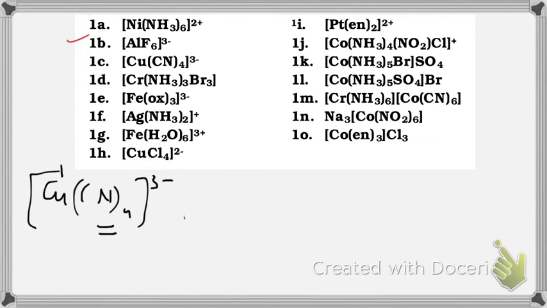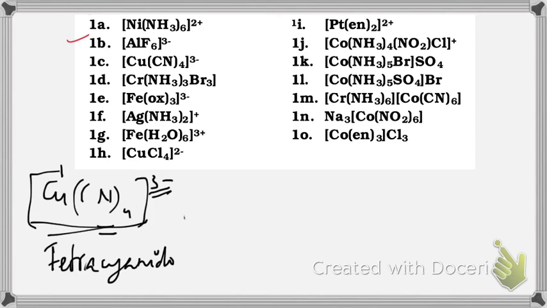So tetra, sorry, tetracyano. Cyanido. Cyanide becomes cyanido. It is an anion, negative anion. So cuprate 1 ion, again ion.